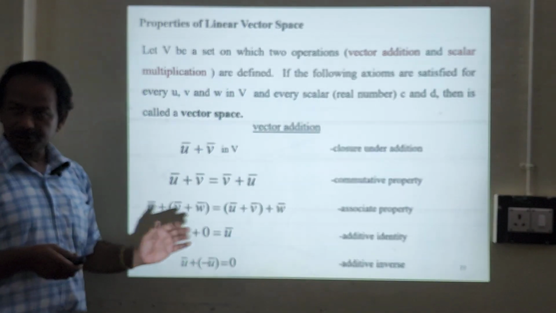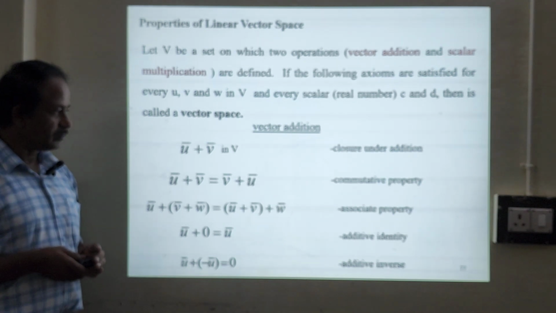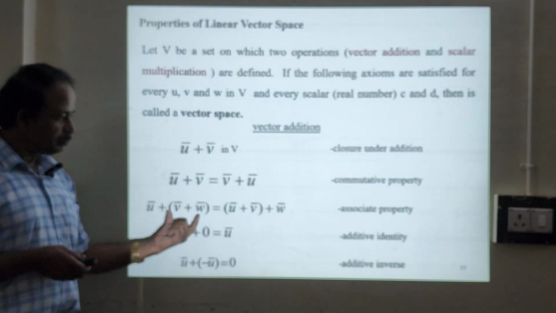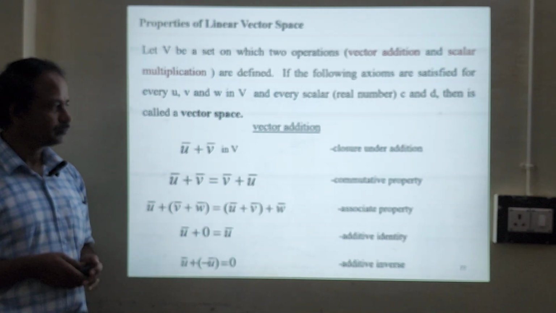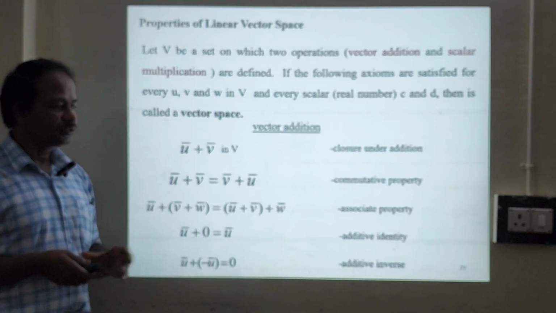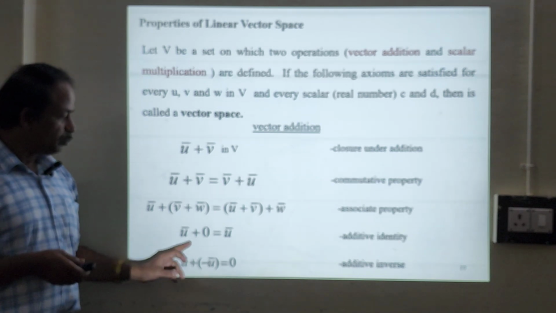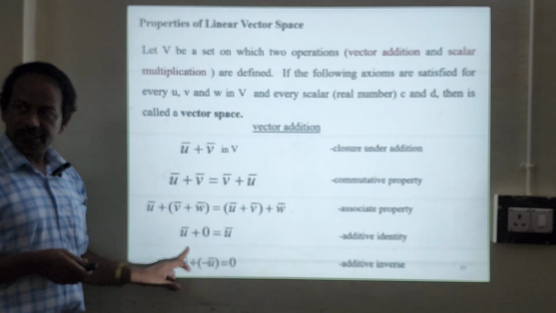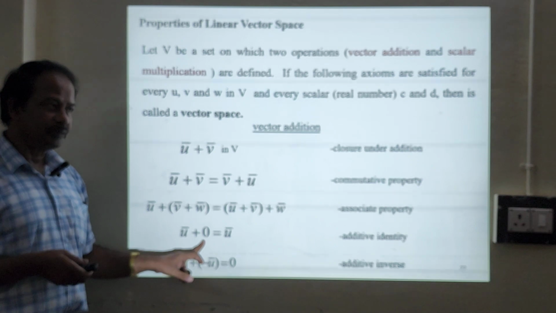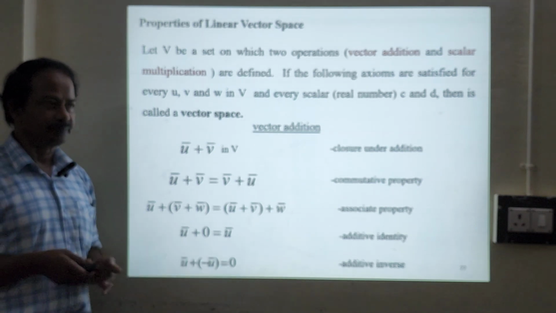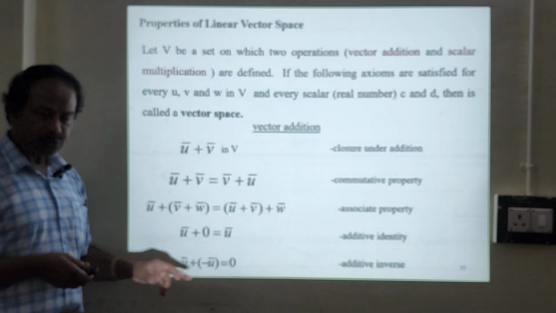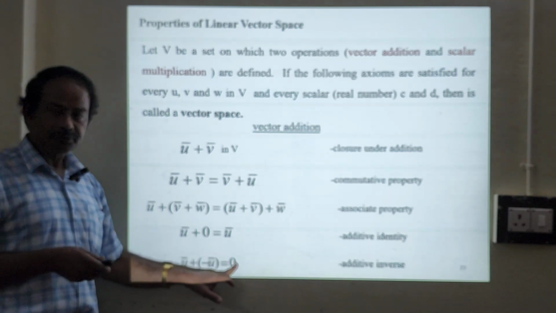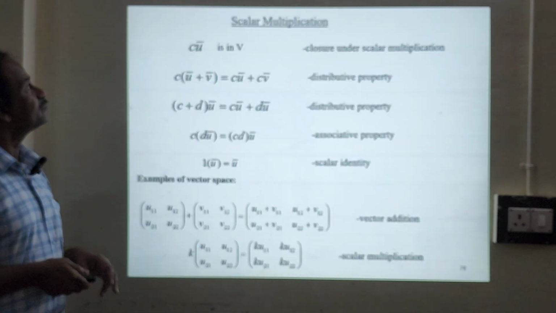Next one is the associative property. u plus v plus w will be equal to u plus v plus w, grouped either way. This is the associative property. u plus 0 equals u. When you have the identity element and you add it, you will get the same vector. And this is the inverse property in addition: u plus minus u will give you the zero vector.